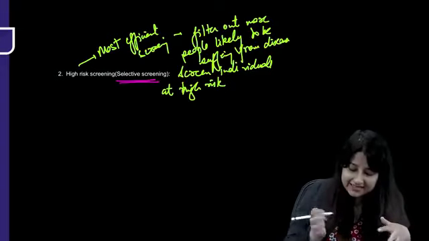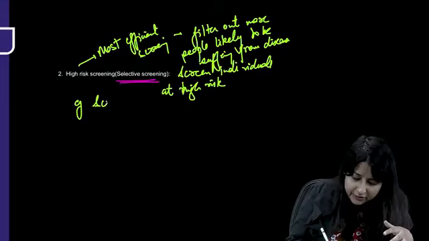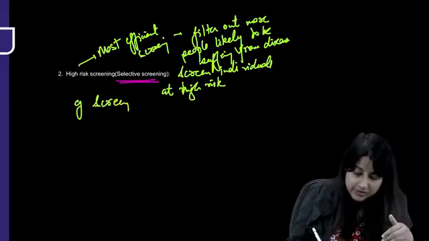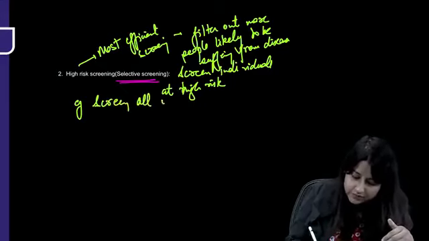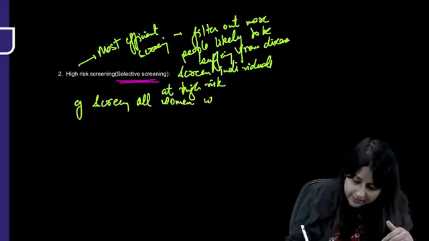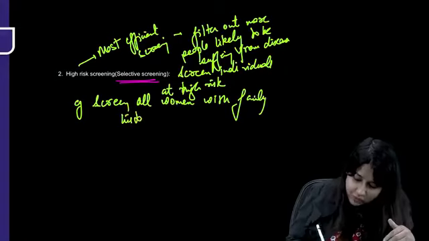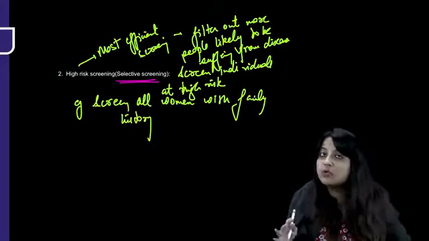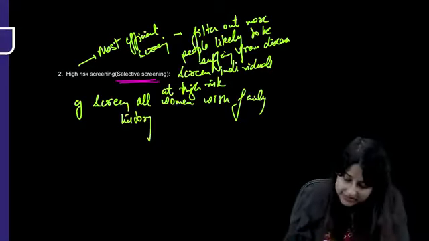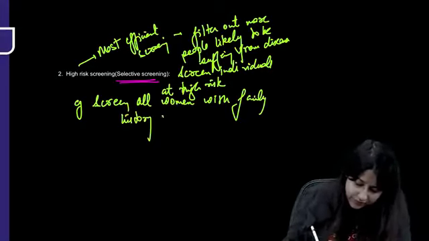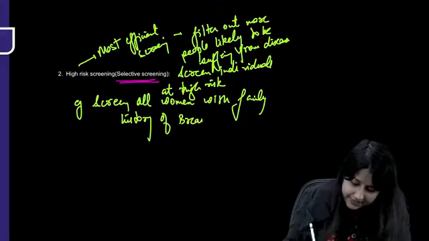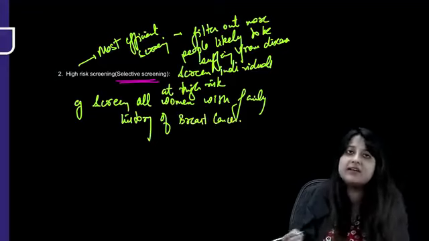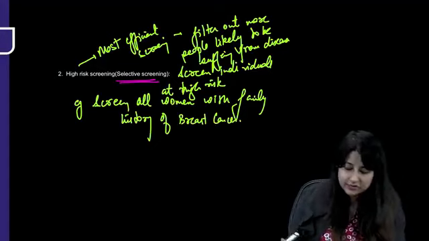So high risk screening is that. Example, instead of screening everyone, my priority is to screen all women with family history of breast cancer. So I have more chance of finding women who are going to develop breast cancer if I screen those who have a family history. Similarly, screen elderlies for diabetes. All right, so that's high risk.